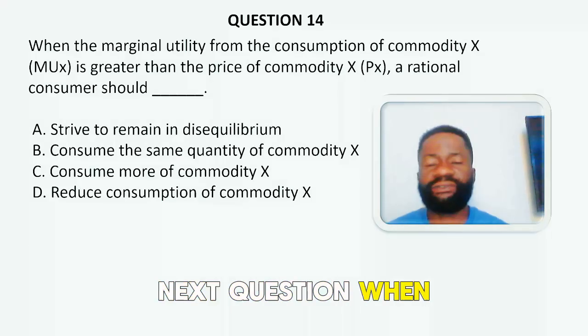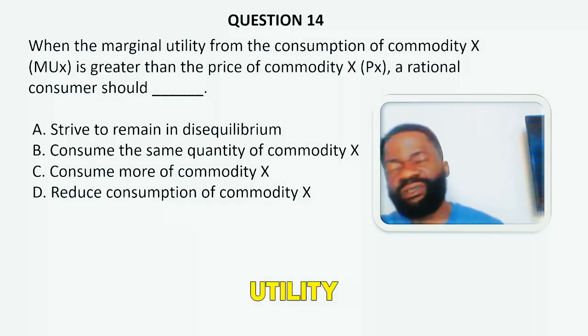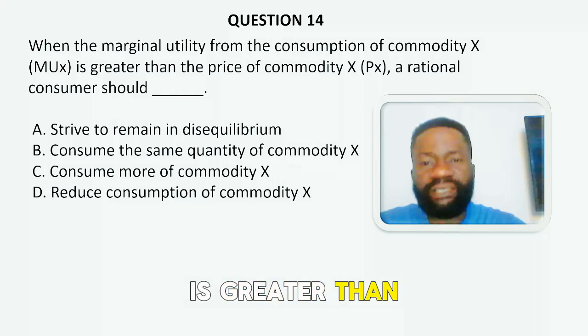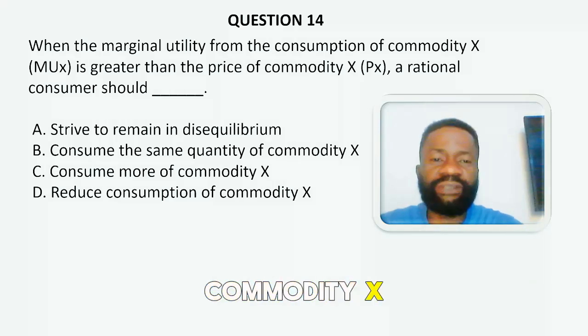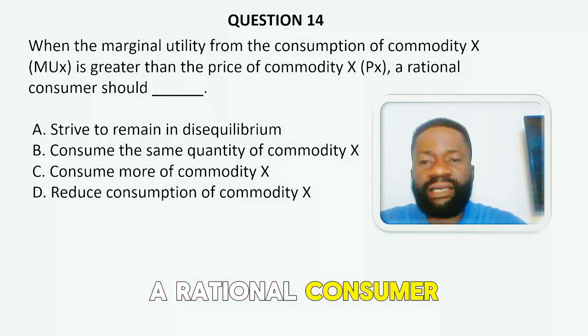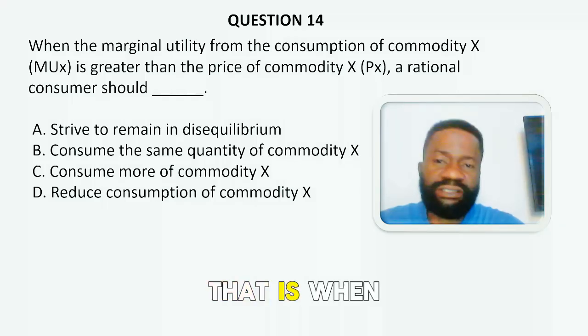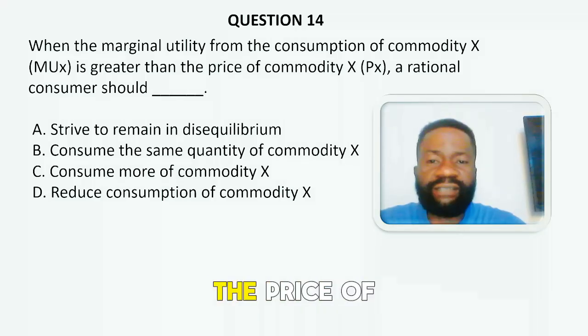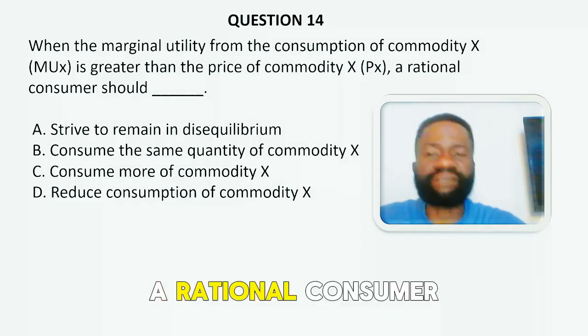Next question. When the marginal utility from the consumption of commodity X is greater than the price of commodity X, a rational consumer should dash. That is, when the MU of X is greater than the price of X, a rational consumer should dash.